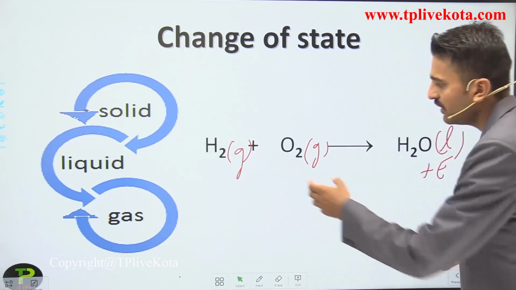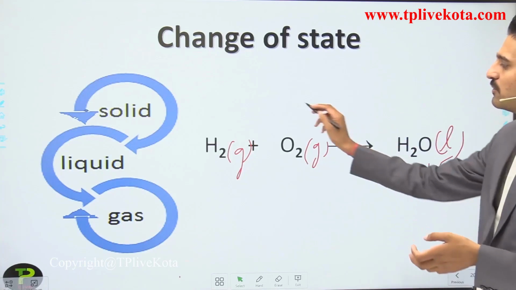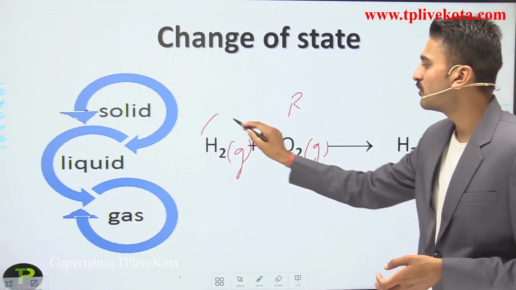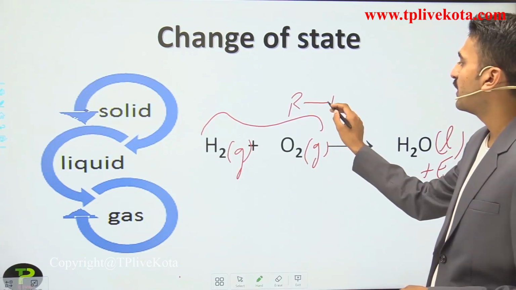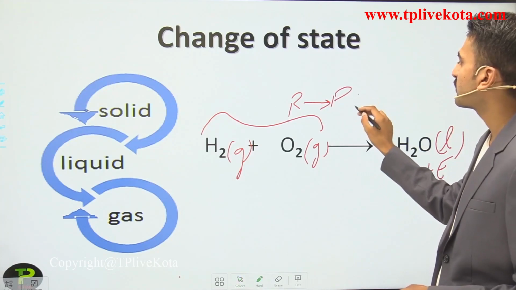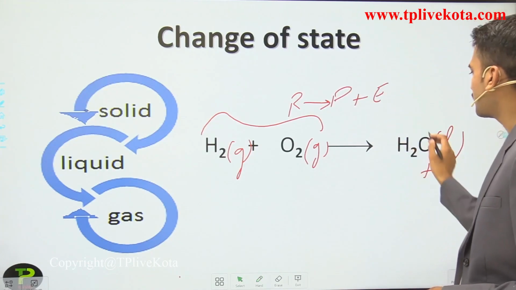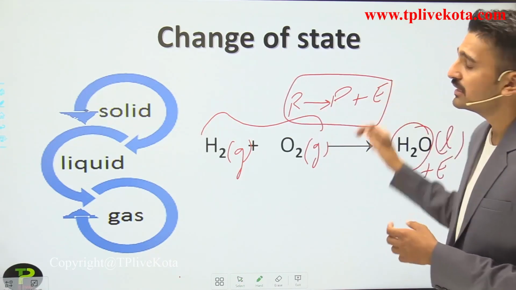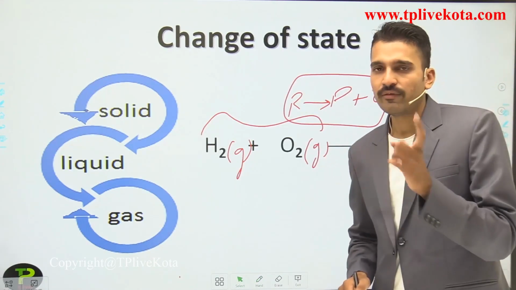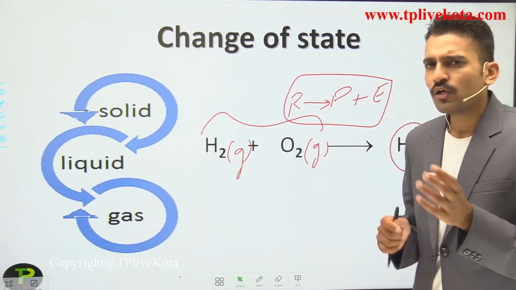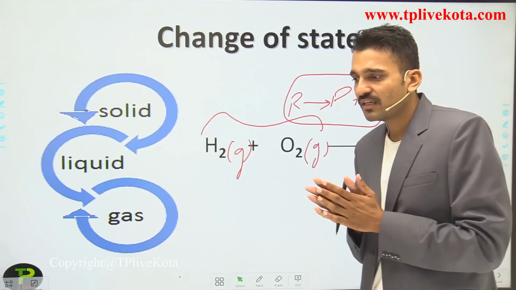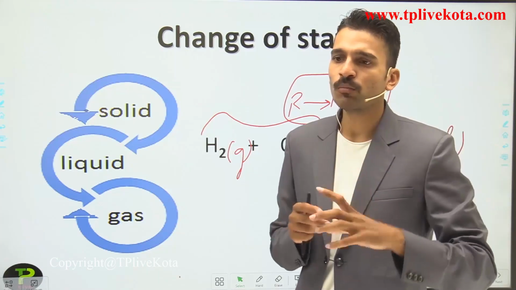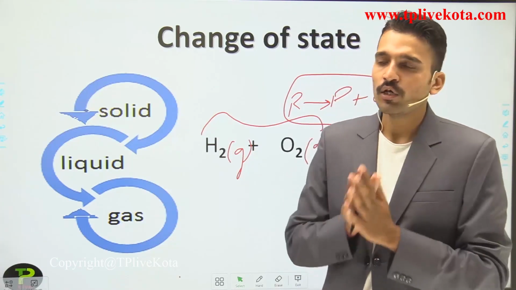If I write it like this, it is simply reactants forming products along with the energy. So this is the product and this is the energy. What kind of reaction is this? This is an exothermic reaction. Very good. It is not necessary that only one characteristic will be shown. More than one characteristic can also be shown.